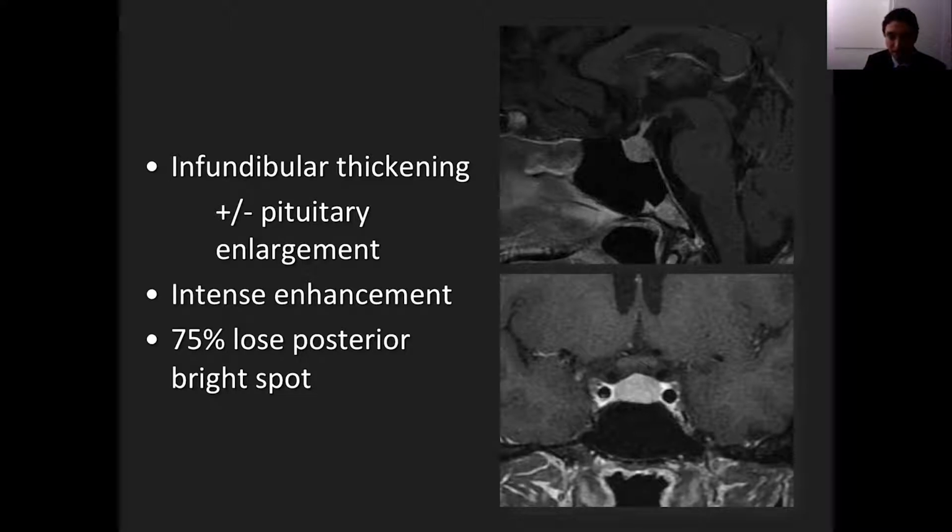In this case, sagittal T1 weighted image here shows thickening of the infundibulum. If we remember that the infundibular recess should be very thin, we can see that there is extra tissue in there. And also the pituitary gland is enlarged. Intense enhancement, and most patients will lose the posterior pituitary bright spot, as we should be able to see on the pre-contrast T1 weighted images, but some of them may still have preservation of the posterior pituitary. So very non-specific finding, and if subtle, you may not be able to detect it unless you have comparison with